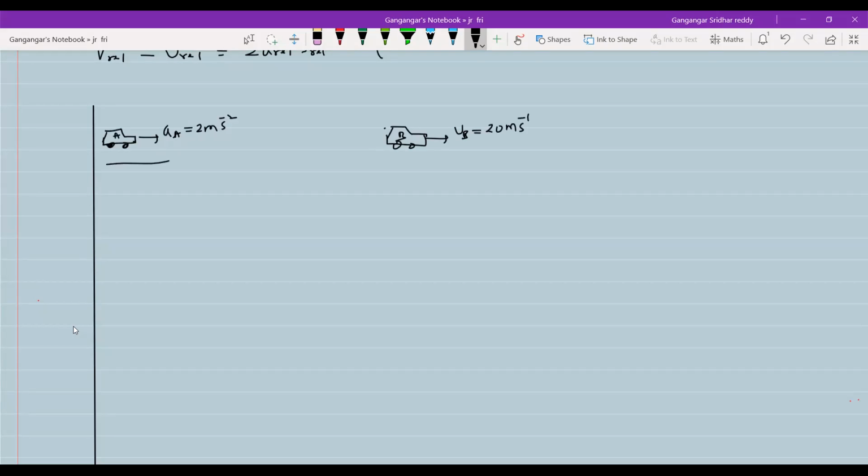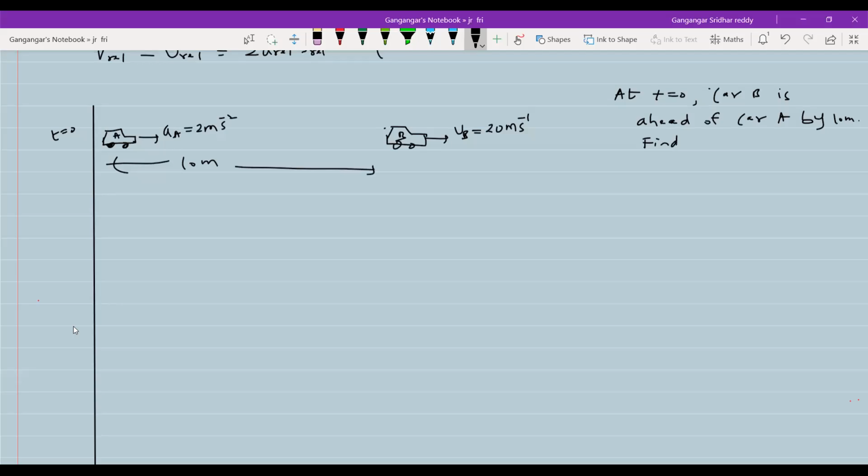They are separated by a distance of 10 meters. That is, at t equals 0, car B is ahead of car A by 10 meters.